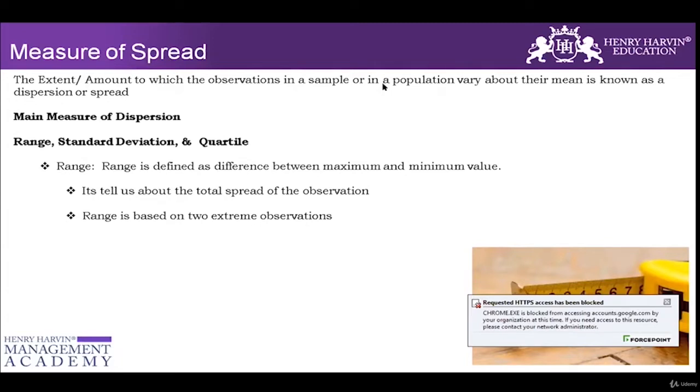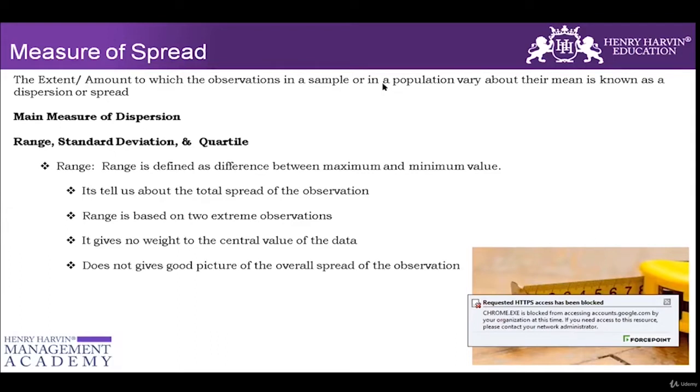As I said, it's based only on the two extremes, the minimum and the maximum value, and it gives no weight to the central value of the data because it doesn't focus on the average. It just focuses on the first and the last value. And as I said, it doesn't give a good picture of the overall spread.